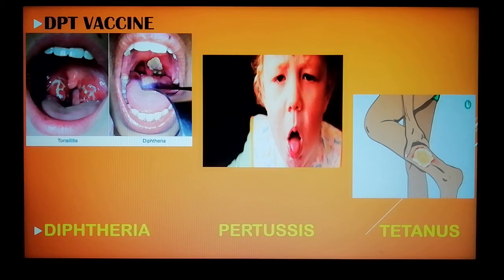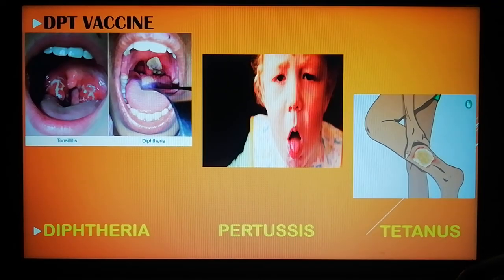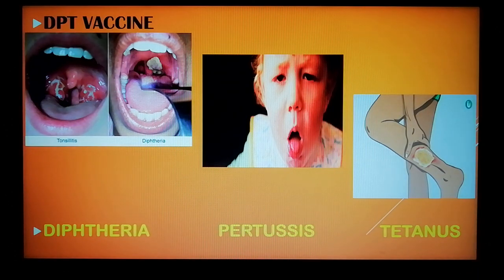Cuts on the skin. So if vaccines are administered or introduced into the body of a person, that person does not suffer from that disease because the body develops immunity against that particular disease, okay?